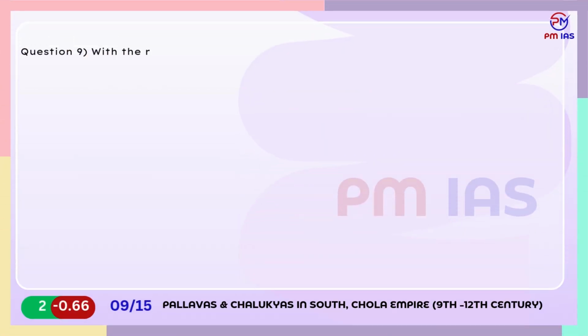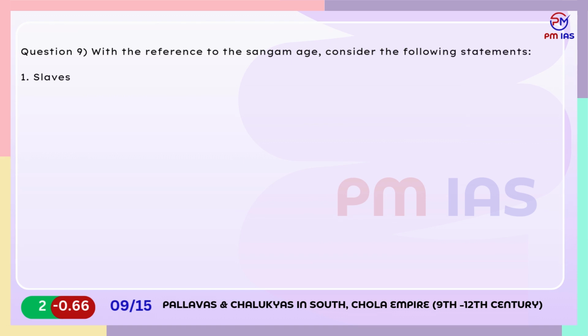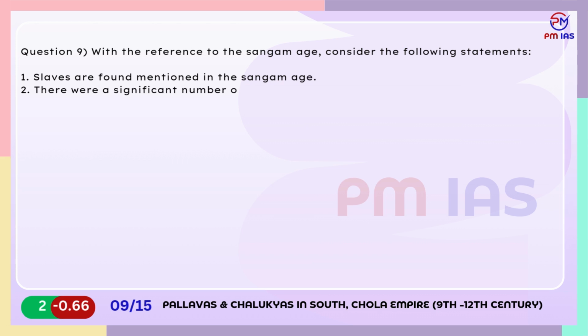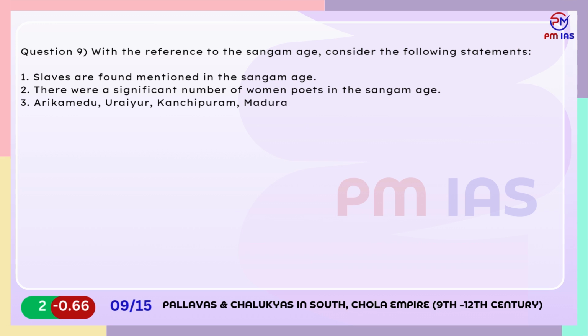Question 9. With reference to the Sangam age, consider the following statements. 1. Slaves are found mentioned in the Sangam age. 2. There were a significant number of women poets in the Sangam age. 3. Arikamedu, Uraiyur, Kanchipuram, Madurai were the centers of craft production in the Sangam age. Which of the statements given above are correct?